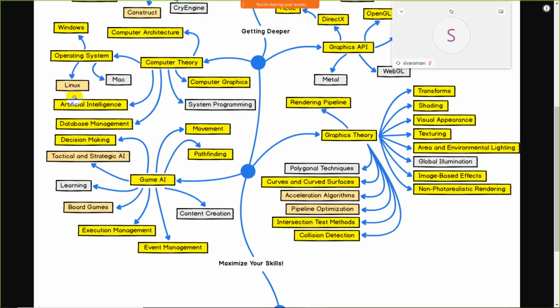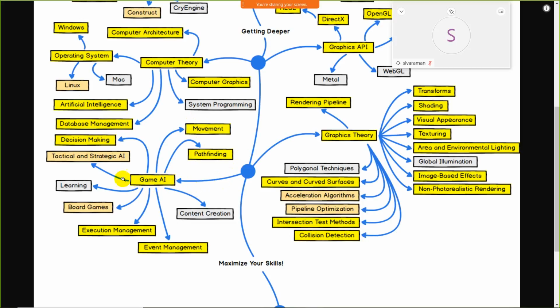After that, database management, because as we know, database is the backbone of any application. Until you have knowledge of the database, because for building any application we need some particular storage. For this we have some databases like MongoDB, MySQL. We will learn that in the server part. After that, decision making. Once you have knowledge about some computer theory, then we can move further,